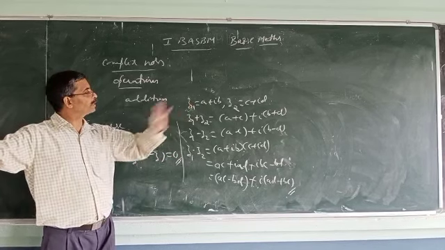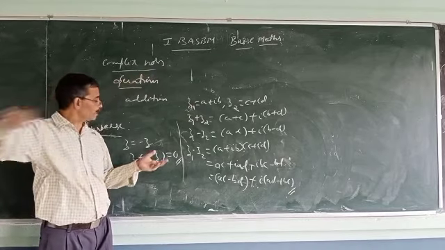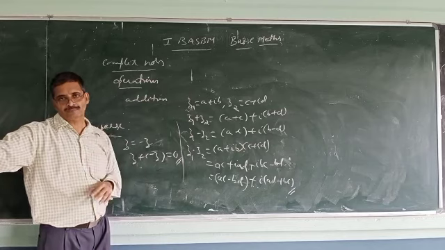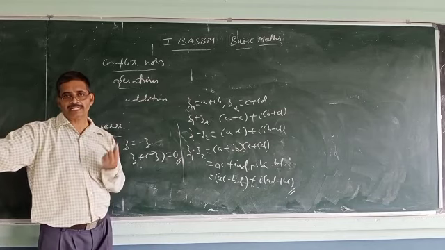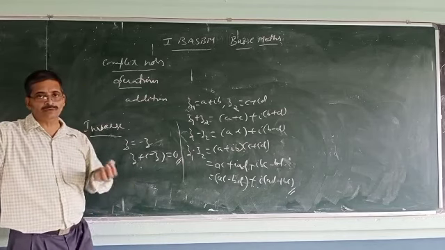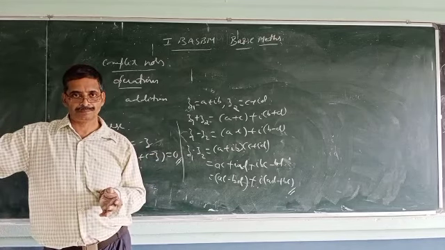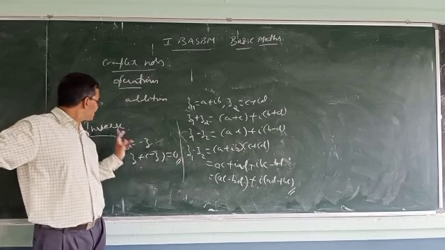Or z1 minus z1, what? z1 plus minus z, or z1 minus z equal to 0. That is also a complex number. You can take it as the complex number 0, which is equal to 0 plus 0 into i. So here minus z is the additive inverse of z.